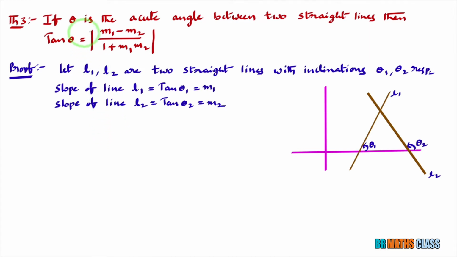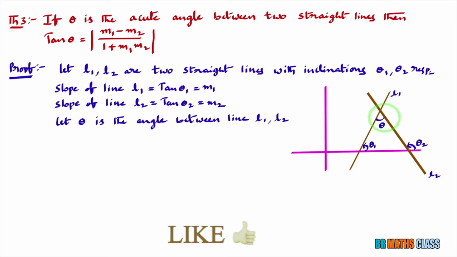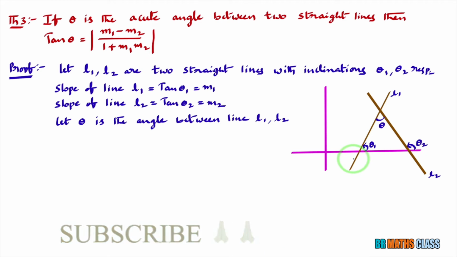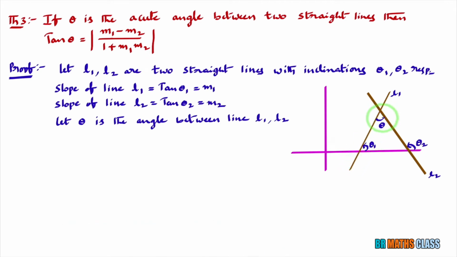Actually, what we are trying here? We are trying for angle between two straight lines. Moreover, here this formula is for acute angle. We'll discuss all those things. First, you observe here, this is the angle between these two lines. I considered theta is the angle between the lines L1, L2. Here, angle between two lines means mainly two angles you can observe. This angle is theta. This is vertically opposite angle. This is also theta.